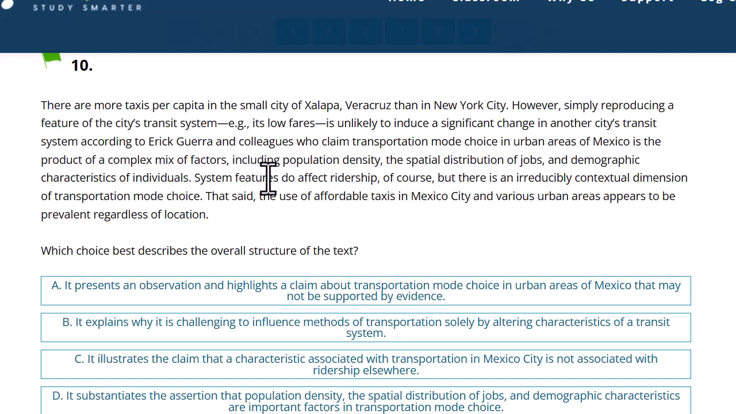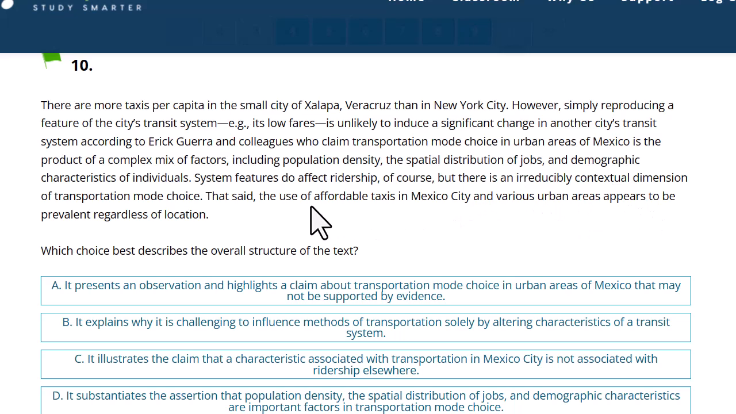System features do affect ridership, of course, but there is an irreducibly contextual dimension of transportation mode choice. Sounds like a complicated way to say it really depends on specific factors of the city. That said, the use of affordable taxis in Mexico City and various urban areas appears to be prevalent regardless of location.